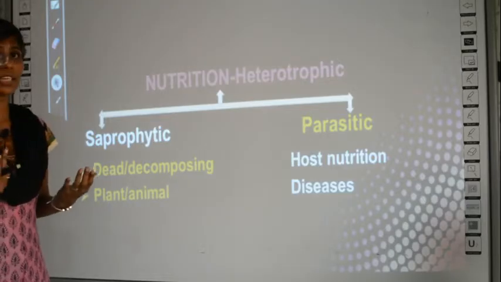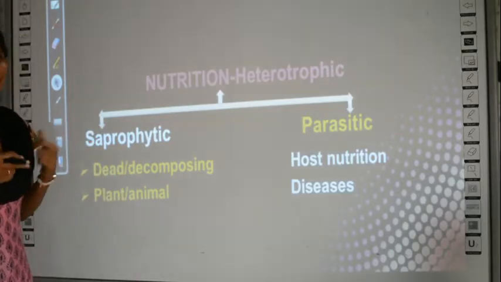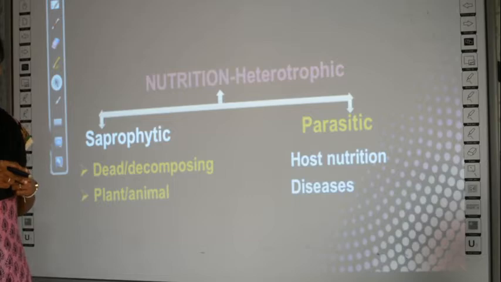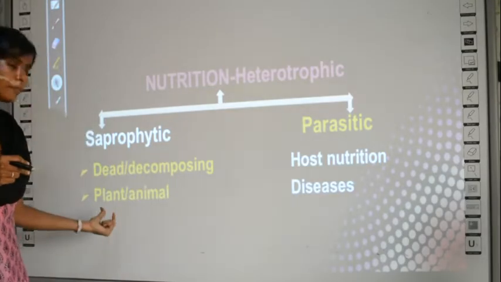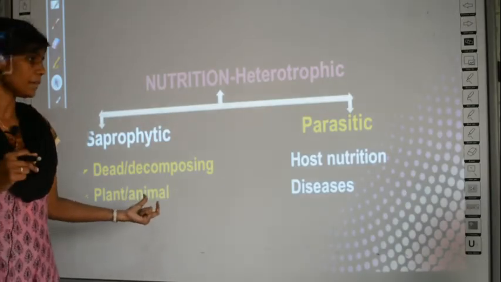Which type of bacteria or fungi? Saprophytic fungi will decompose them. Okay, so this dead or decomposing material can be either a plant material or an animal material.